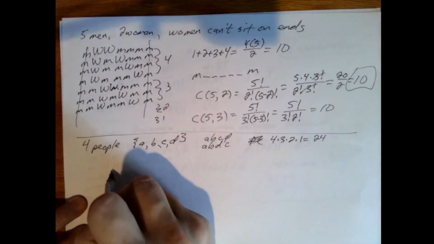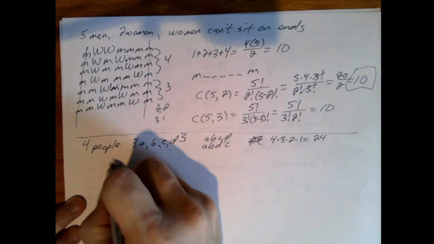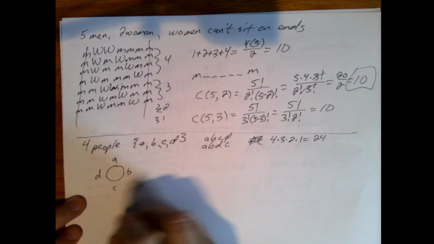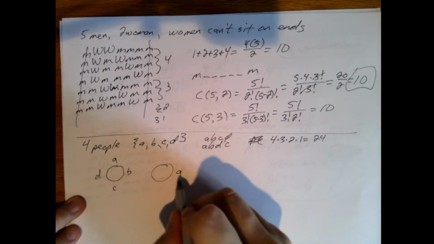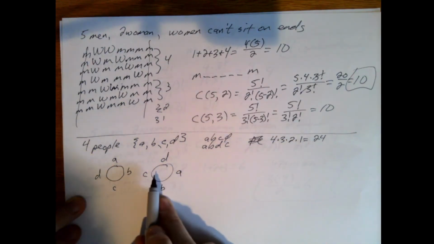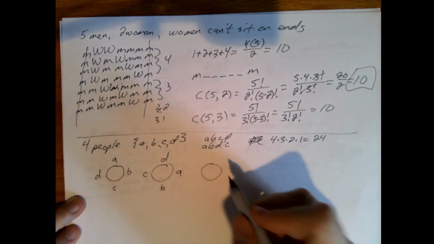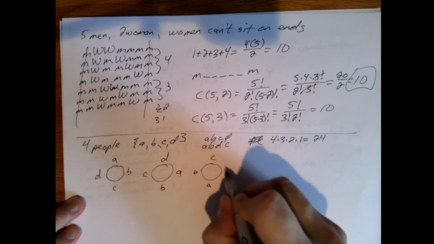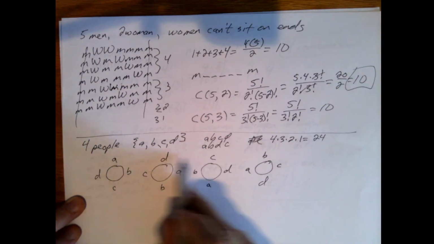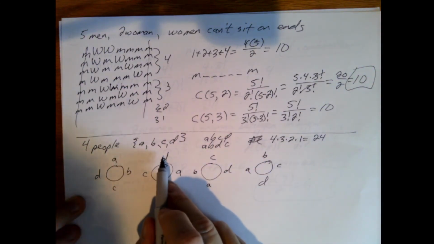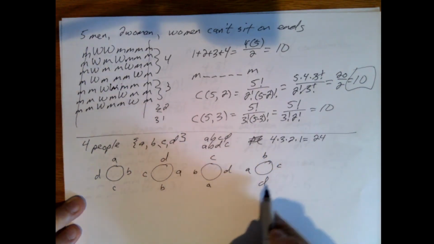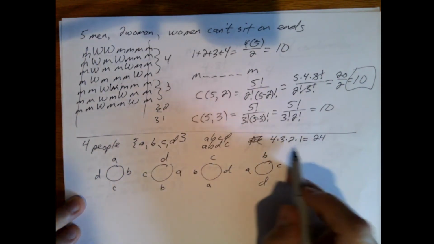But if they're sitting around a table, things are a little bit different. If we're talking about there being like a lead chair, and this is A, B, C, D, and if we treated this differently than we would A, B, C, D, then it would still be the same permutations. Because sitting at the top, 4 possibilities for who sits at the top of the table, followed by 3 to the next position as we go around clockwise, 2 for the next, and so forth. Then it would still be 24.